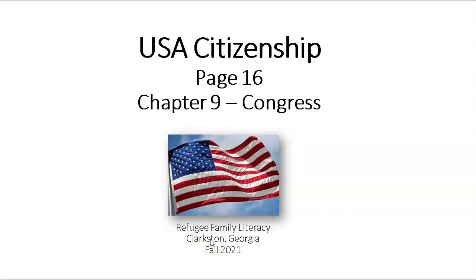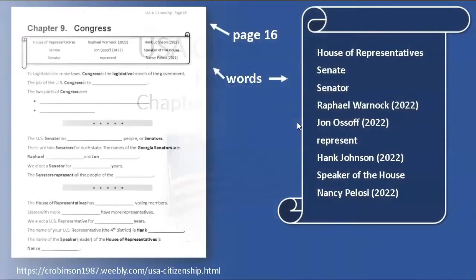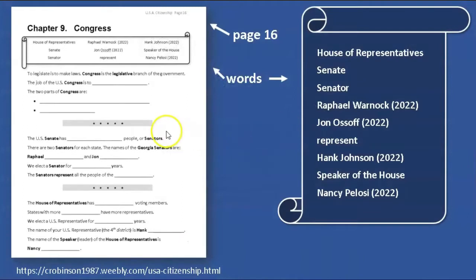Hello, students. This is USA Citizenship, page 16. Chapter 9, Congress. You need page 16 and a pen or a pencil.